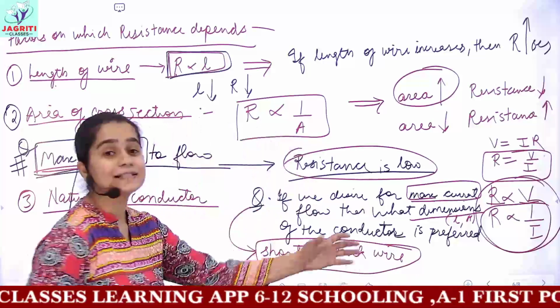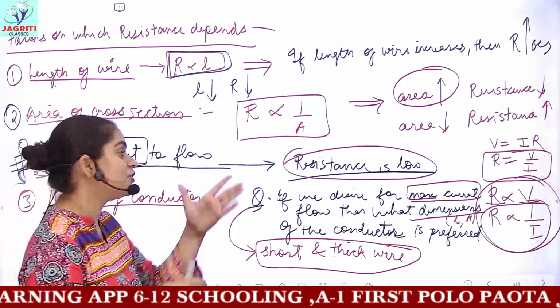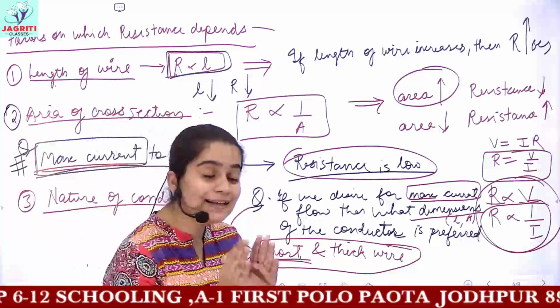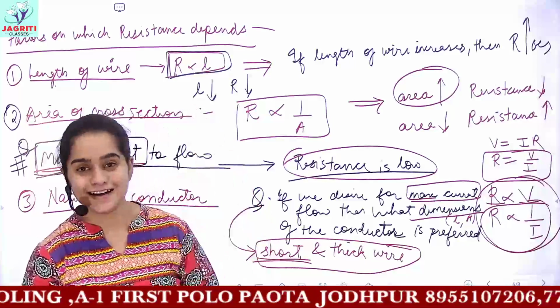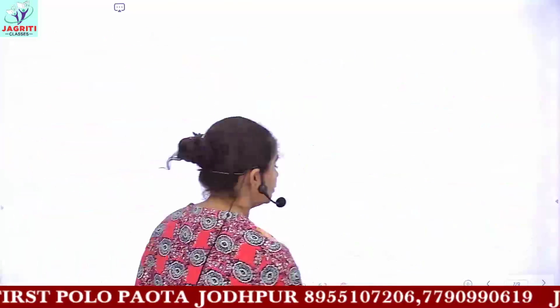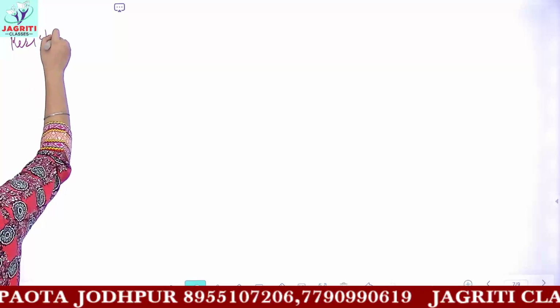If I want maximum current to flow through my wire, then for the condition of maximum current, you should have a short wire that is smaller in length, and it should have a very wide or thicker area. I hope all the concepts are clear. So now we are moving on to a new term which is known as resistivity.